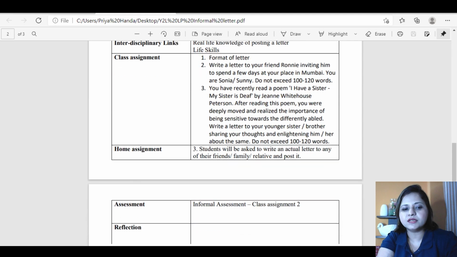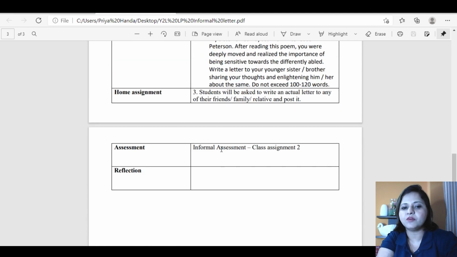And further I've written assessment, informal assessment, class assignment 2. The assignment that the students have done independently, that I'll assess to see have they achieved their learning outcome or not, and then reflection after completion of the lesson plan. Once it is conducted, you can write. So I hope it would be helpful.